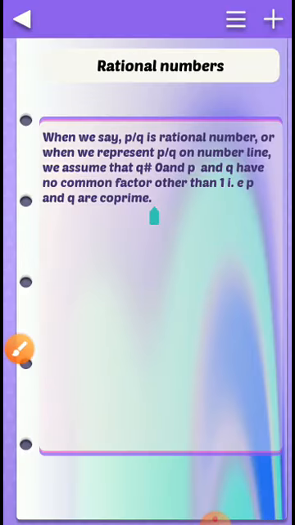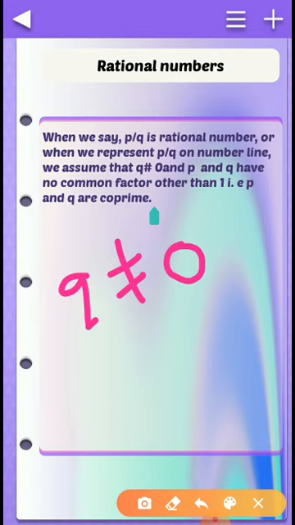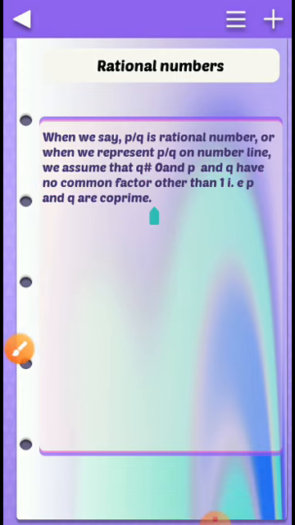Next, when we say P by Q is a rational number, or when we represent P by Q on the number line, we assume that Q is not equal to 0. Here it is printed as a hash, but it should be not equal to 0. Okay. So Q is not equal to 0 and P and Q have no common factor other than 1.